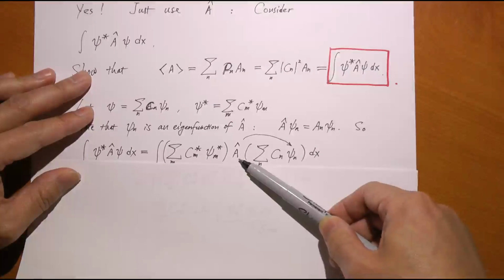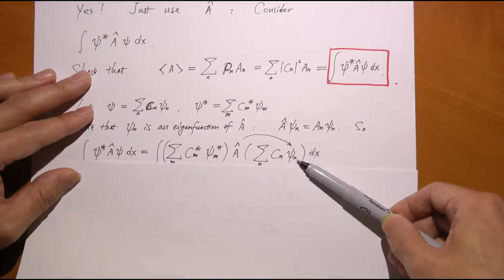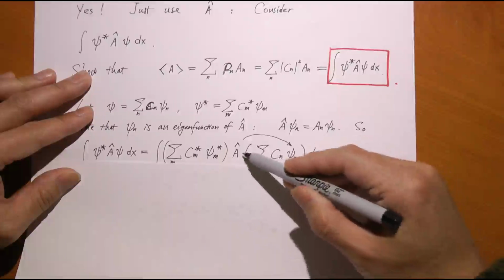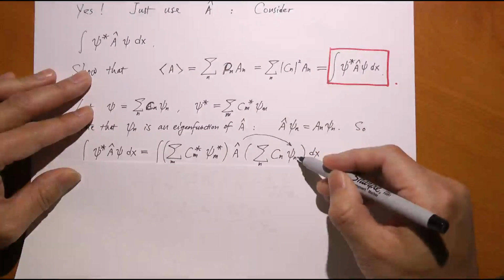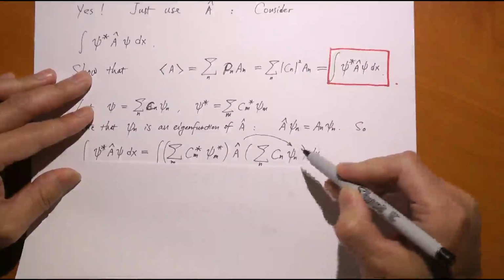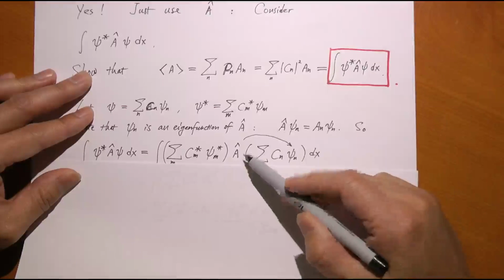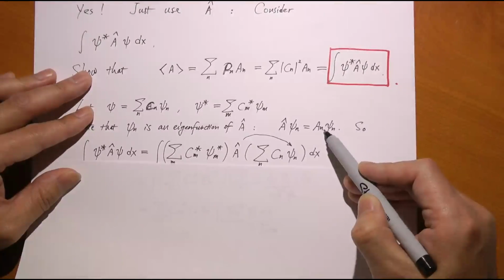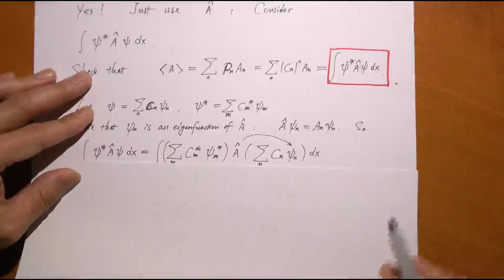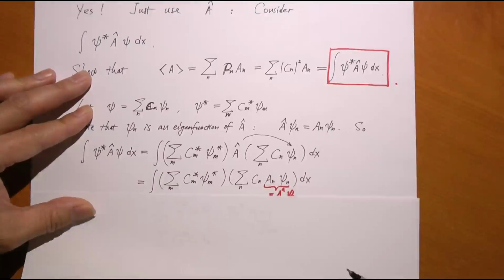Now, the operator A in the middle operates on this bunch of sums. Cn is a constant, so the operator bypasses this constant, and it's working directly on psi n. Now remember, psi n is an eigenstate, eigenfunction of the operator A, and therefore A operating on psi n equals just an, a number, times psi n, right? So we plug that result into here, and let's see what we get next.